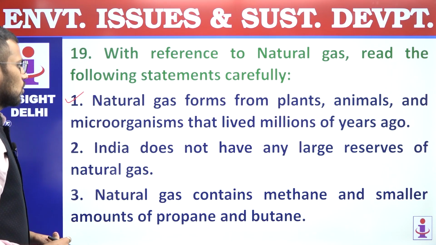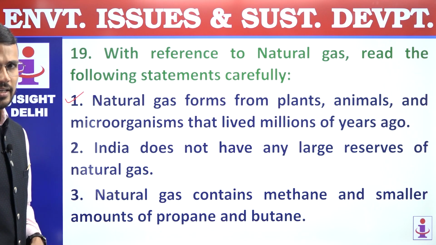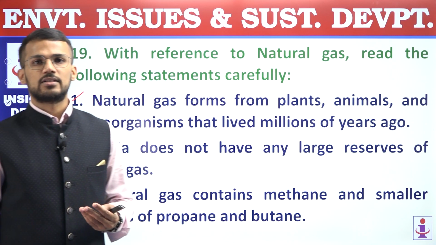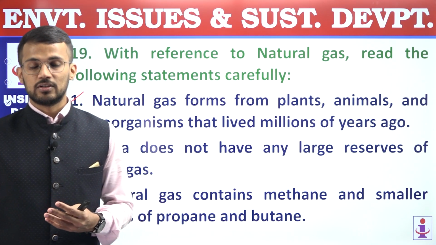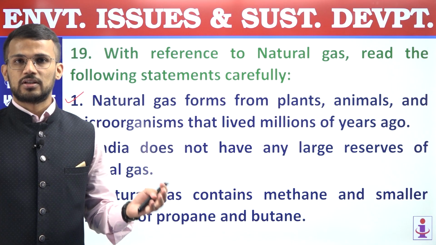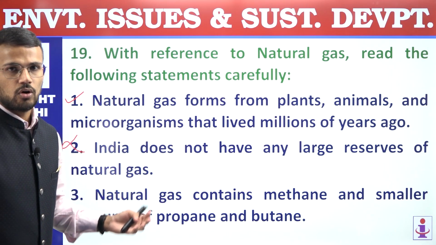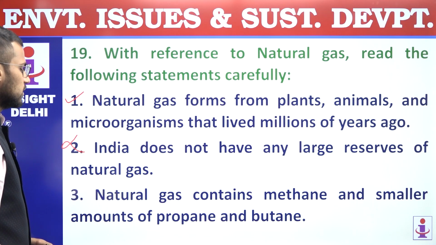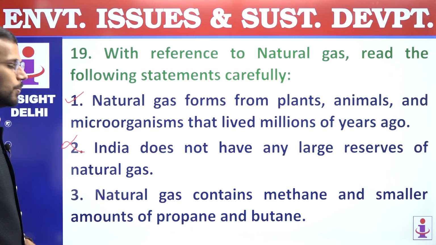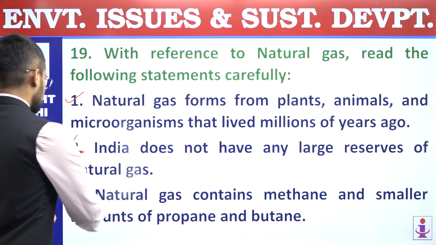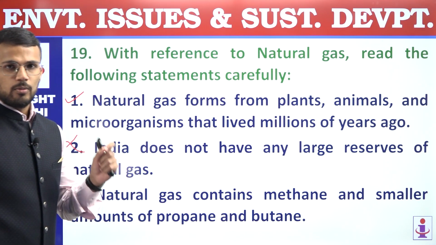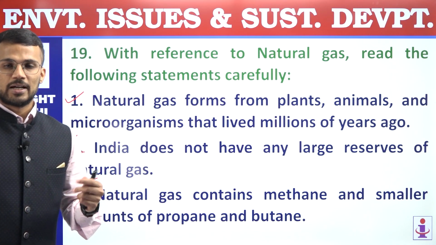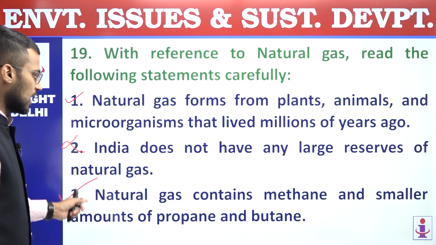Second, India does not have any large reserve of natural gas. Incorrect statement. We have reserves of natural gas in Krishna Godavari basin, also in parts of Rajasthan and Assam. Third, natural gas contains methane and smaller amounts of propane and butane as well. This statement is correct. Almost 75% of natural gas is methane, but at the same time, it also consists of propane and butane.